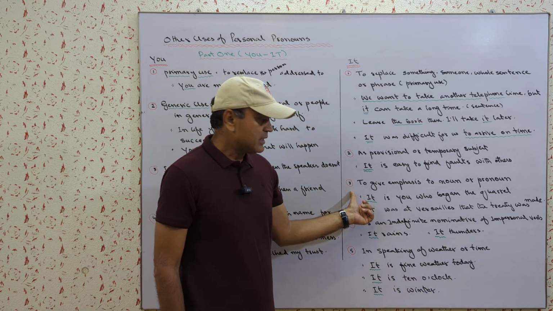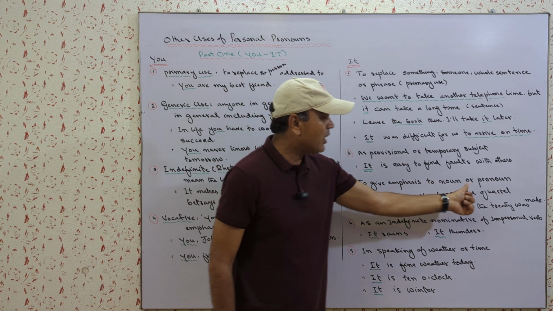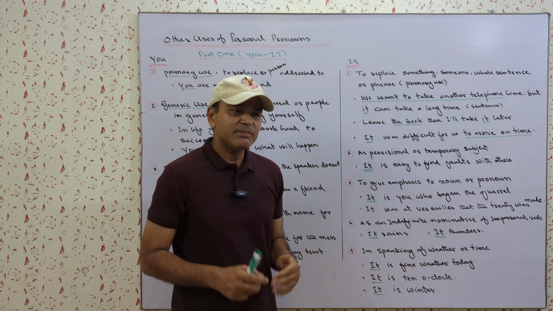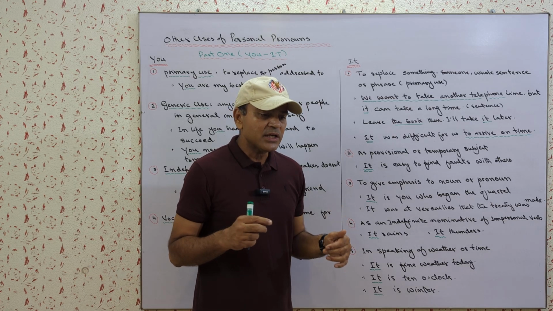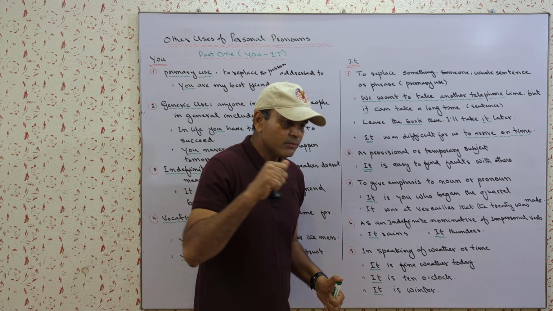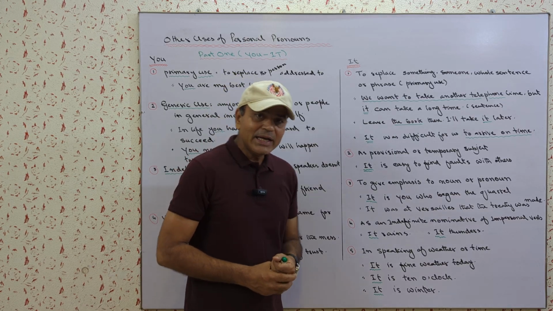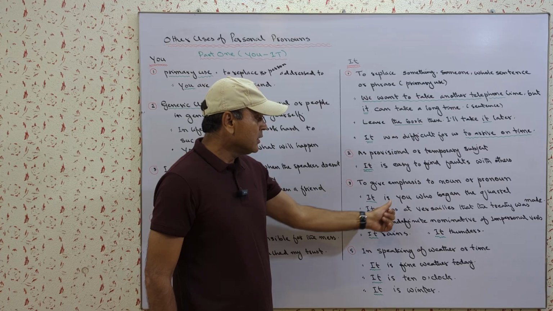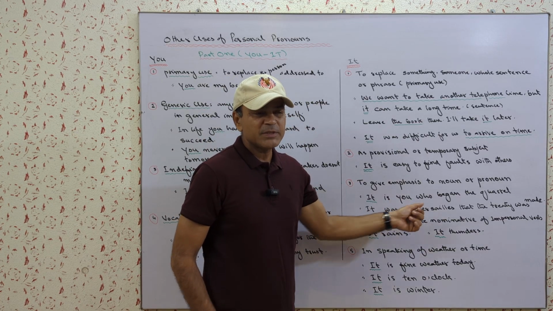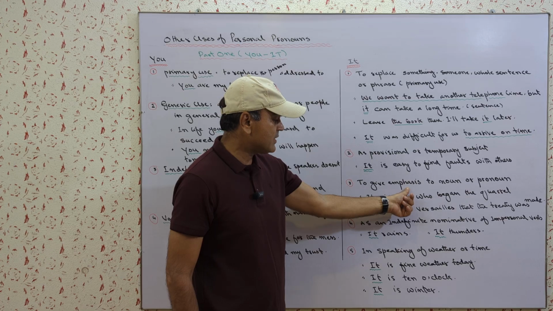The third use of it is to give emphasis to a noun or pronoun. Sometimes in certain situations we want to create emphasis, we want to create force in our expression. In that case we also use it at the beginning of the sentence, like it is you. It means I'm blaming, I'm creating some sort of emphasis here.